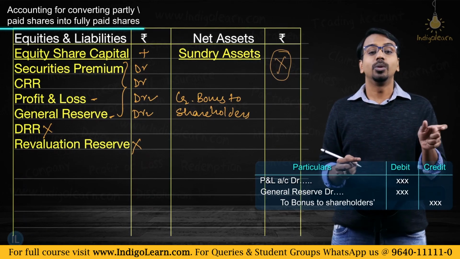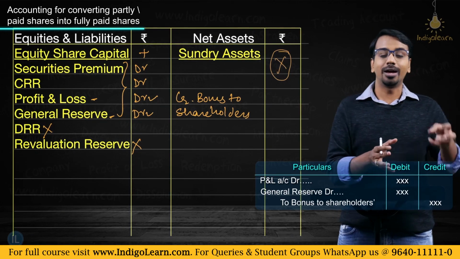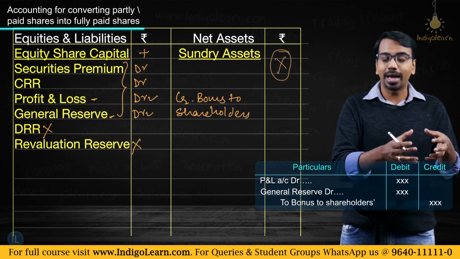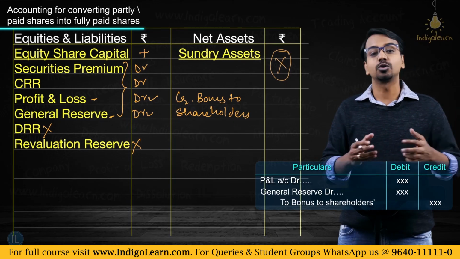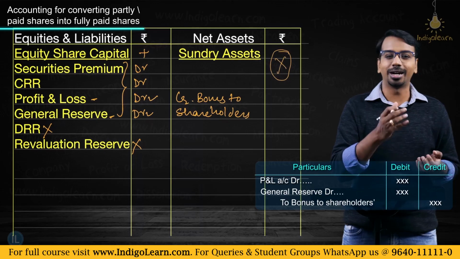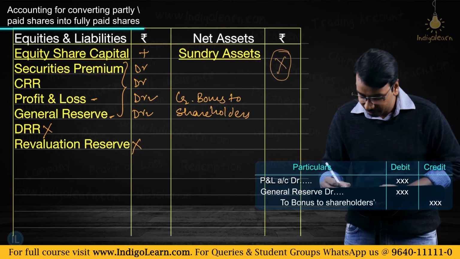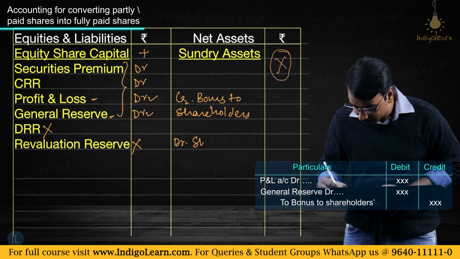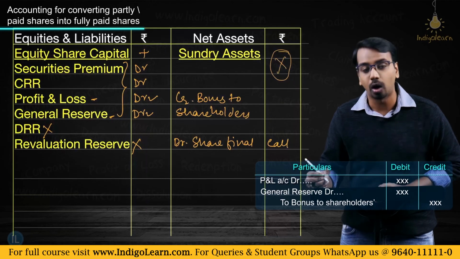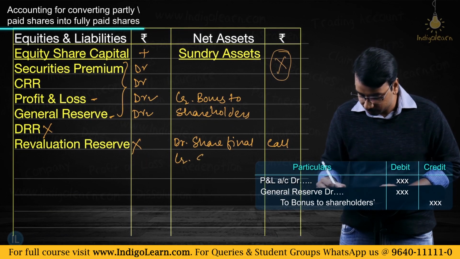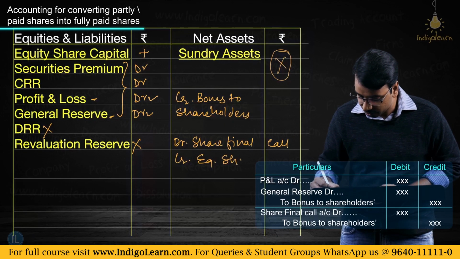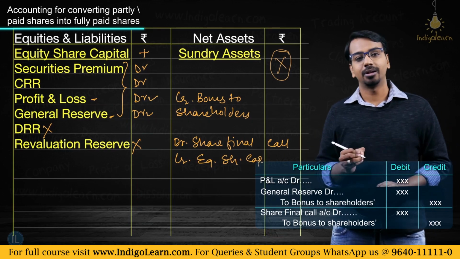Now you are converting partly paid shares into fully paid shares. In other words, you will have to make a call, right? You will have to make that final call so that the call becomes due. So what is the entry for that? You would have already learned at a foundation or CPT level. Whenever you make the final call entry, you will debit share final call and you will credit equity share capital, right?